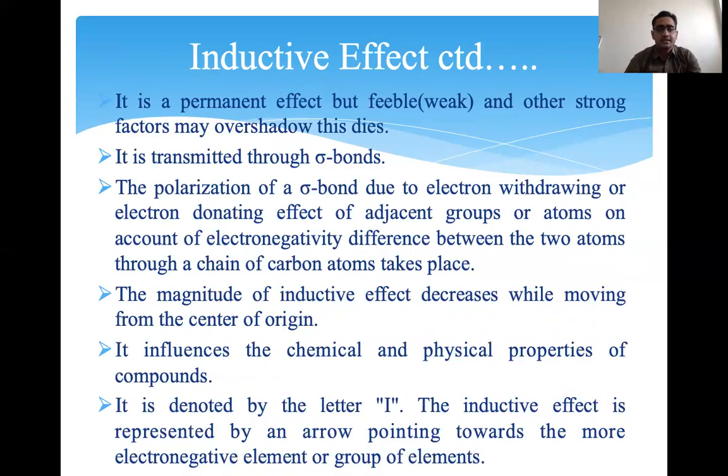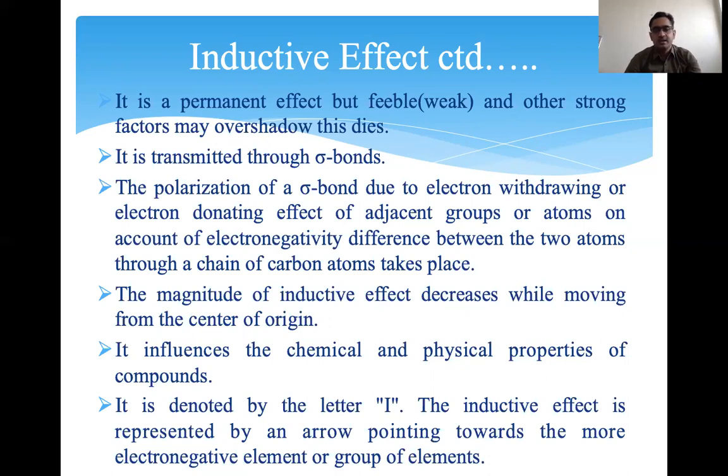It is transmitted through the sigma bonds. It is the polarization of a sigma bond due to the electron withdrawing or electron donating effect of the adjacent group or atom, on account of the electronegativity difference between the two atoms. Then the chain of carbon atoms takes part. The magnitude of the inductive effect decreases while moving away from the electronegative atom, from the source.